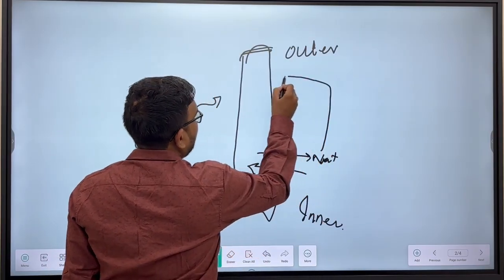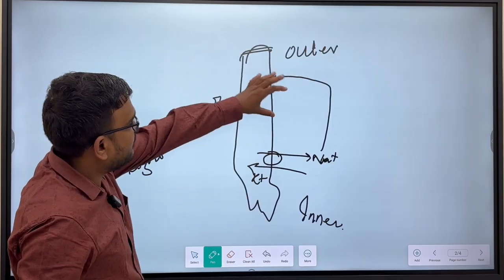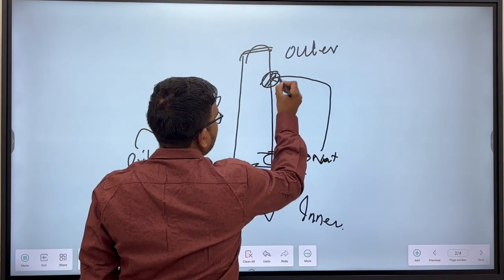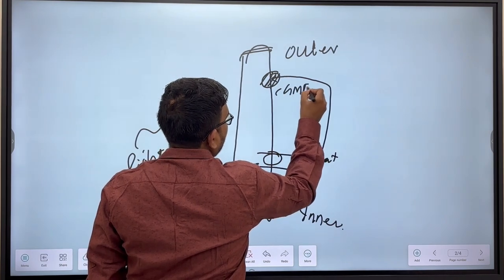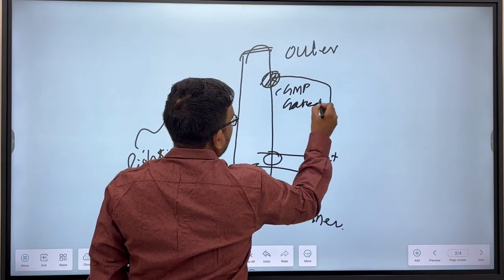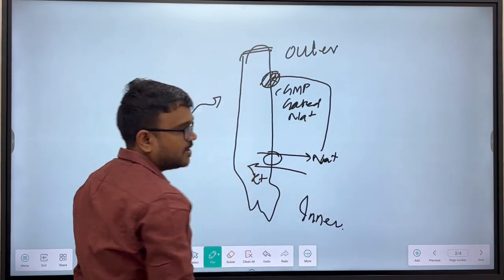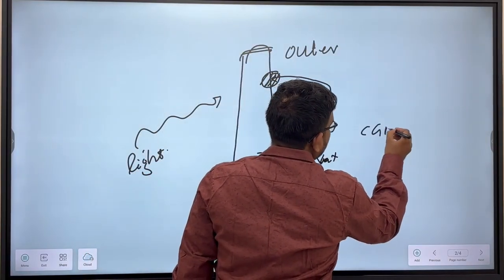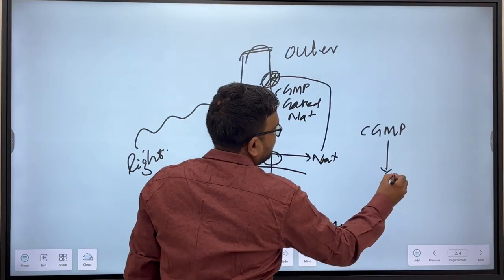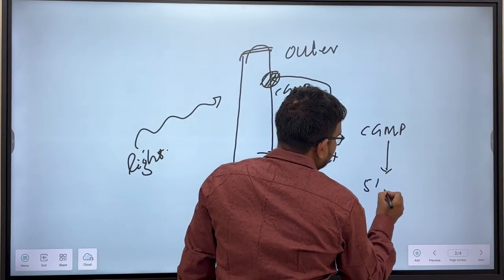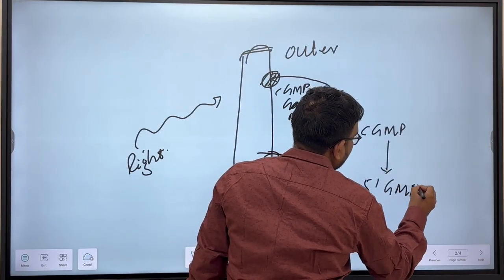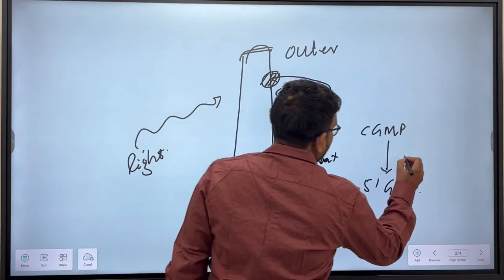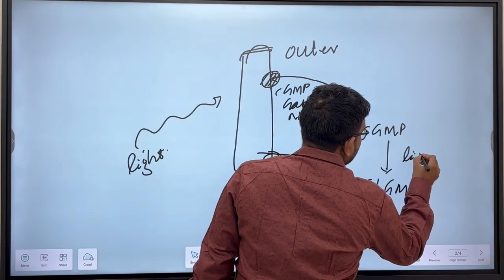The sodium should enter through the outer segment through cyclic GMP gated sodium channels. But when light falls, the cyclic GMP will be converted to 5'-GMP. The cyclic GMP is converted to 5'-GMP in presence of light.